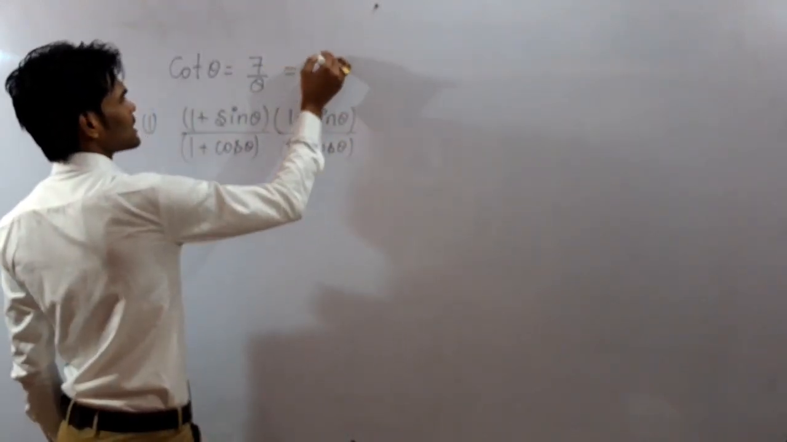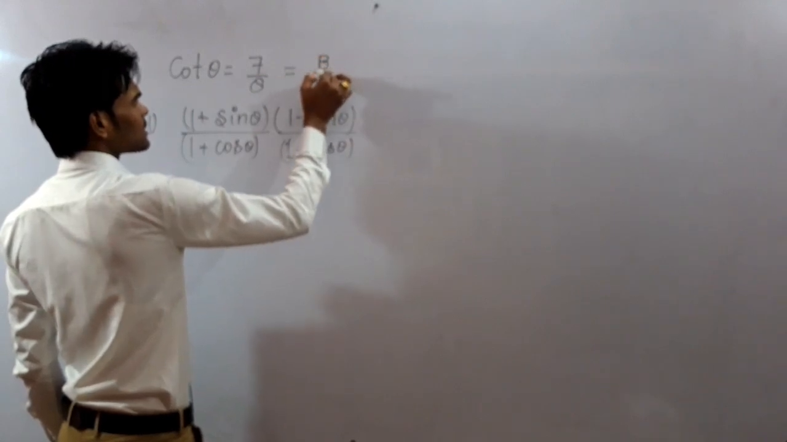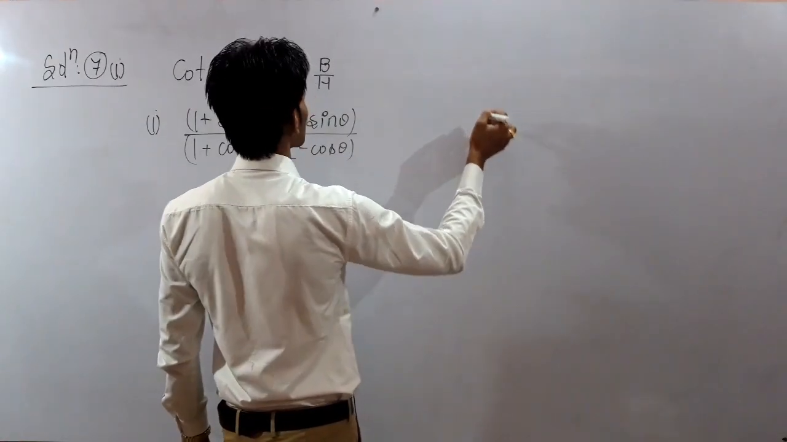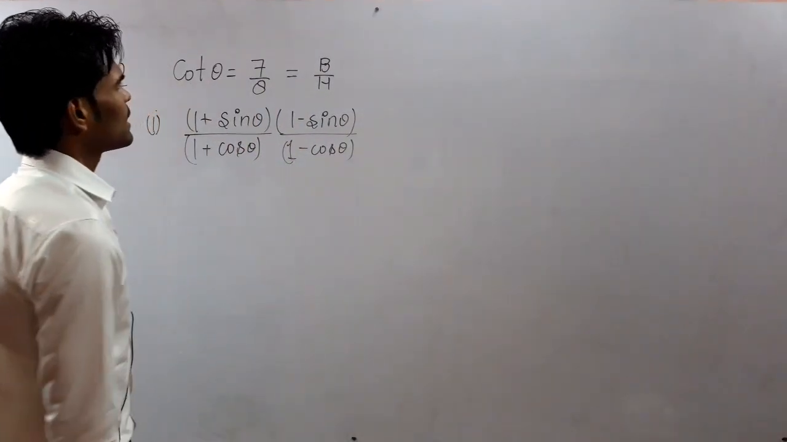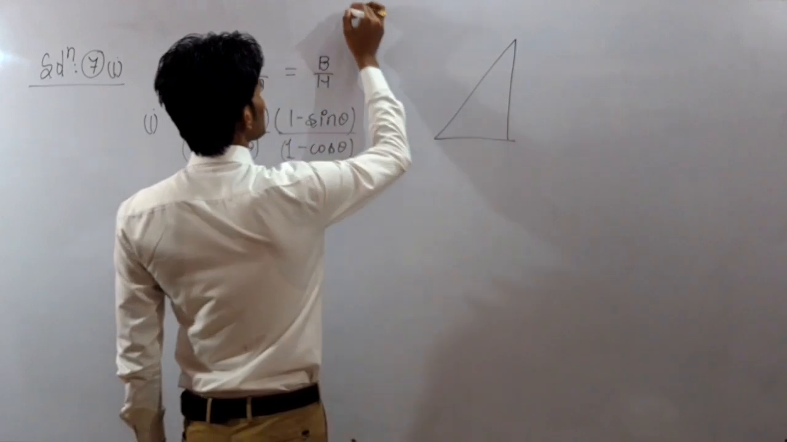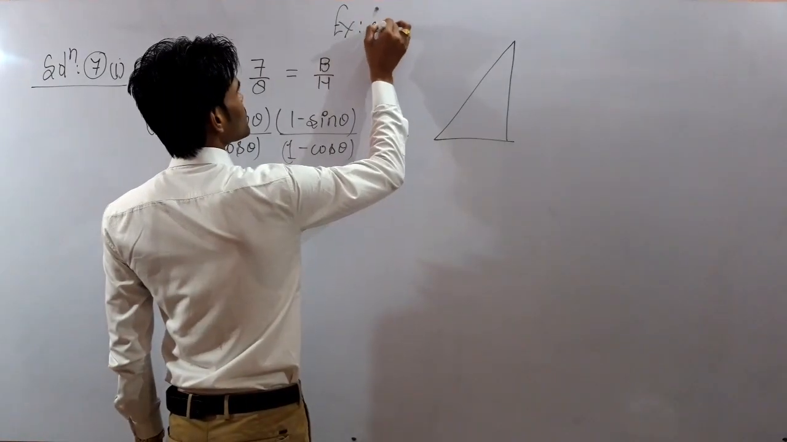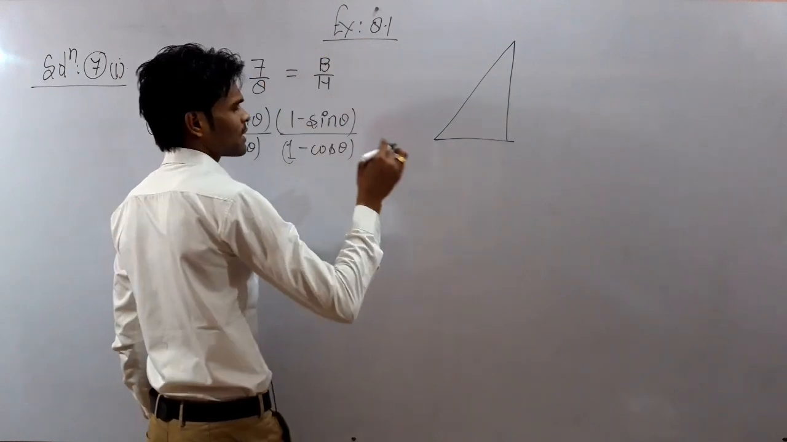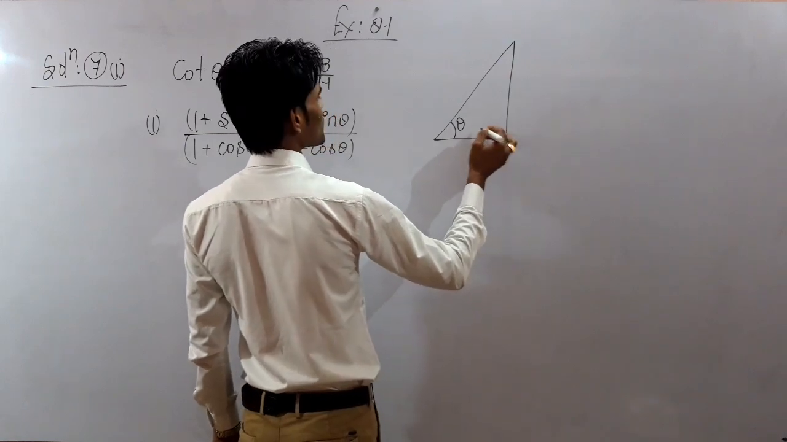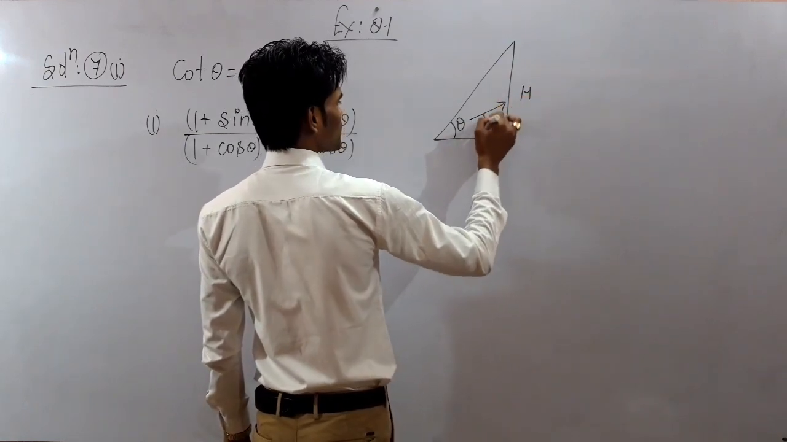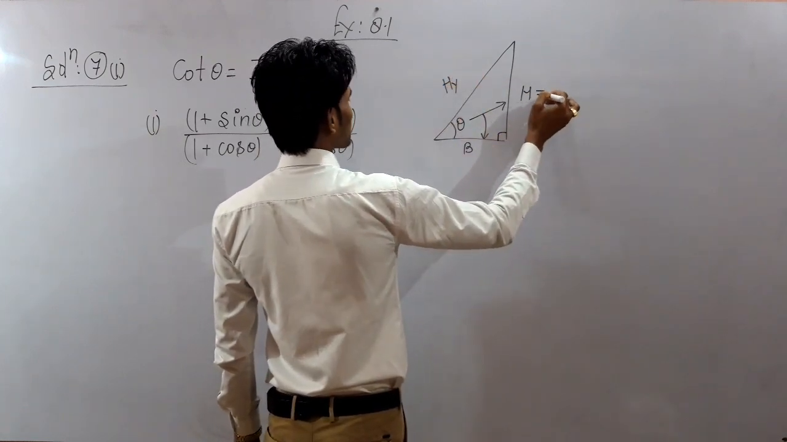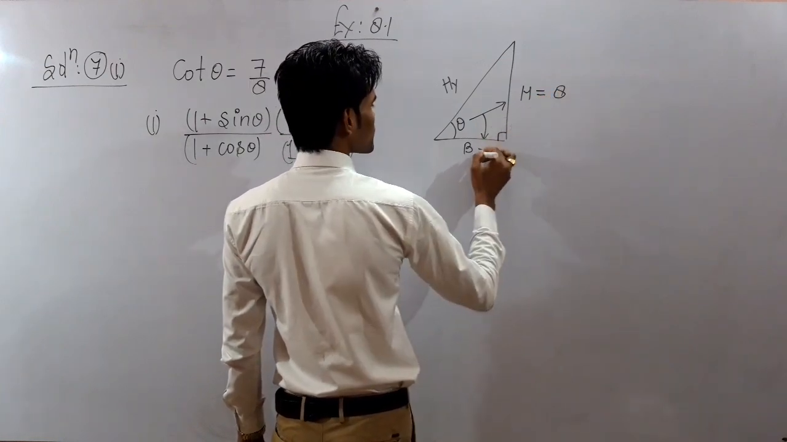Okay, so we have to calculate this value, and for this purpose we are given cot theta is equal to 7 by 8. You know cot is the ratio of base and height of the triangle. So here base is equal to 7 and height is equal to 8. If we draw a triangle over here, this is exercise number 8.1 and solution number 7, part number first. Let this angle be theta. So for this, this side will be height, the opposite side, and this will be the base, and this will be the hypotenuse. We are given height is equal to 8 and base is equal to 7.